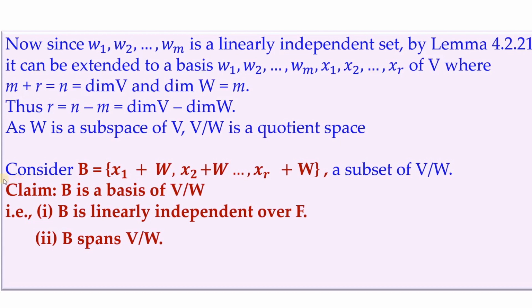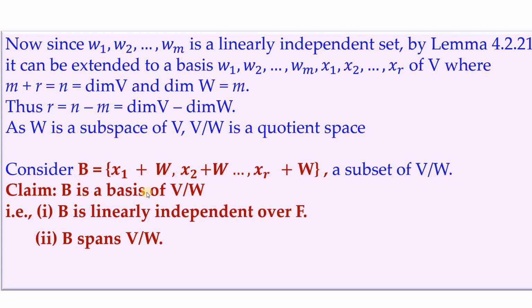Now to find what could be the basis for V mod W, we'll have to consider a subset in V mod W, and if we are able to establish that to be a basis, then we can find the dimension. Basis of what? Basis of V mod W. So for that we have x1 to xr present in V, which gives us a hint of how we can choose our B. So that is chosen as x1 plus W, x2 plus W and so on, xr plus W, which is obviously a subset of V mod W.